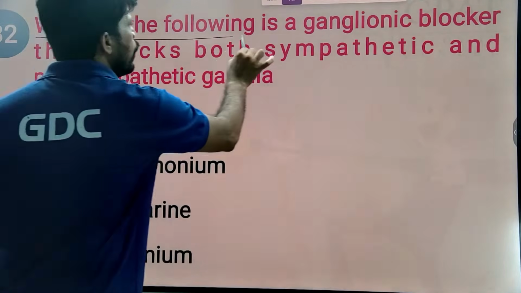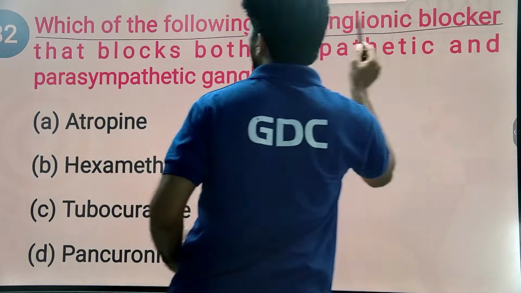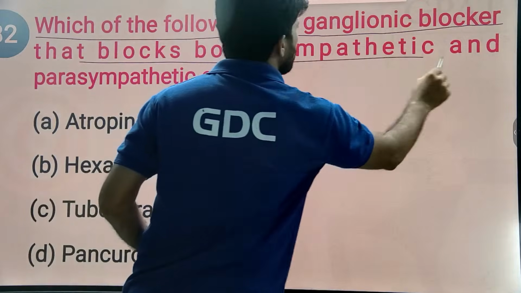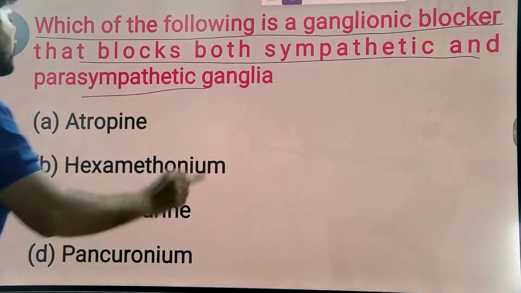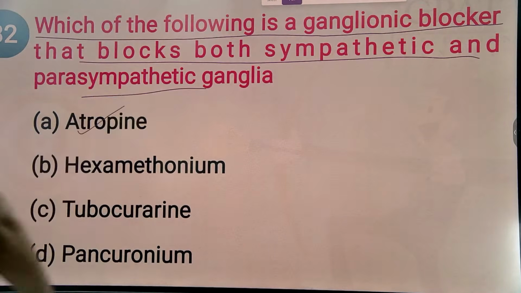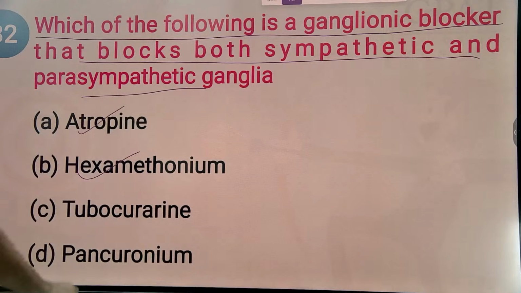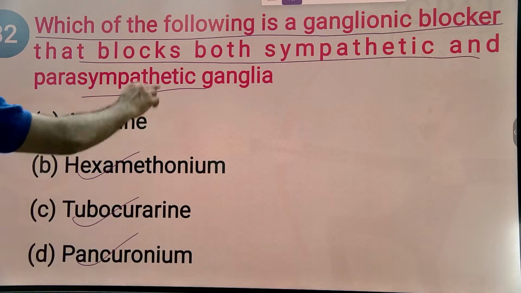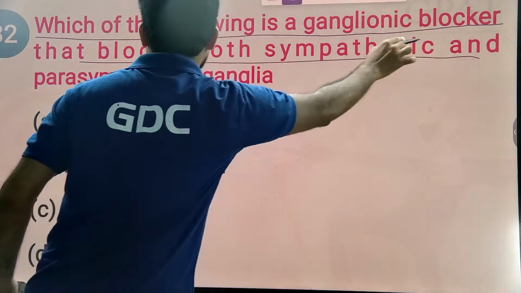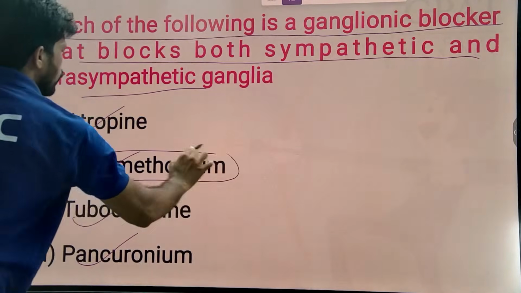Which of the following is a ganglionic blocker that blocks both sympathetic and parasympathetic ganglia? So atropine only blocks muscarinic receptors. Hexamethonium is a ganglion blocker. Tubocurarine only blocks NM receptors, nicotinic muscle receptors. Pancuronium also blocks nicotinic muscle receptors. So which of the following is a ganglionic blocker? Hexamethonium is a ganglionic blocker.